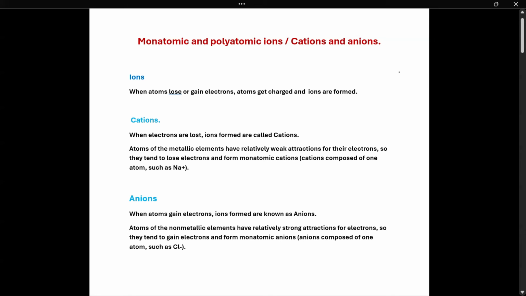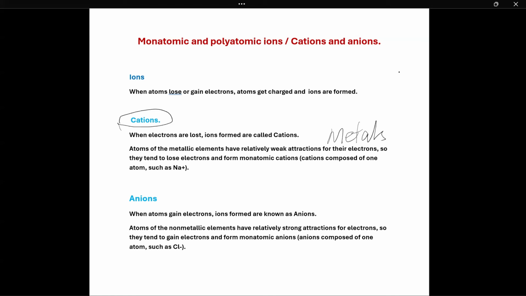Ions: when atoms lose or gain electrons, atoms get charged and ions are formed. These ions are of two types. First one, cation. What are cations? When electrons are lost by an atom, the ions formed are called cations. Cations are formed by metals. Why in metals? Because atoms of the metallic elements have relatively weak attractions for their electrons, so they tend to lose electrons and form cations.